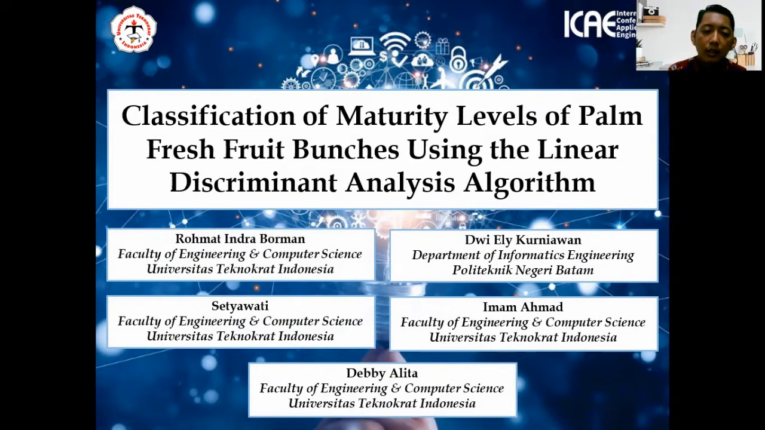With authors including Rahmat Indah Berman, Faculty of Engineering and Computer Science, Universitas Tenggara Indonesia; Dwi Eli Kurniawan, Department of Informatics, Politeknik Negeri Batam; Setiawati, Faculty of Engineering and Computer Science, Universitas Tenggara Indonesia; Imam Ahmad, Faculty of Engineering and Computer Science, Universitas Tenggara Indonesia; and then Debbie Alita, Faculty of Engineering and Computer Science, Universitas Tenggara Indonesia.